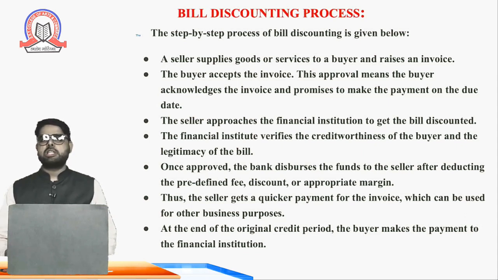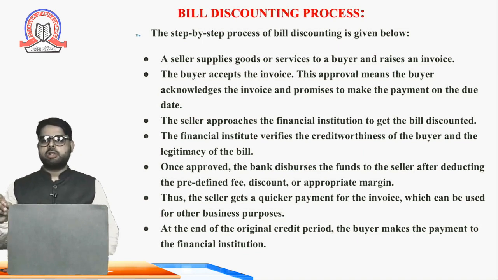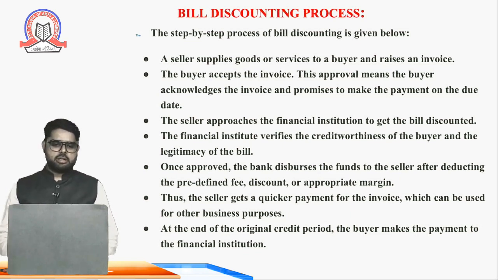You can say the invoice means the receipt or the bill of exchange that is made by the seller for the customer, which you have studied in previous standards: "3 months after date, pay to me or my order the sum of rupees 1 lakh for the value received." This invoice bill is made by the seller. The approval means the buyer acknowledges the invoice and promises to make the payment on the due date.